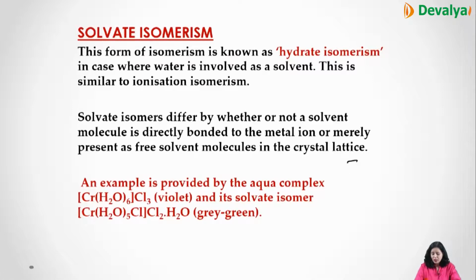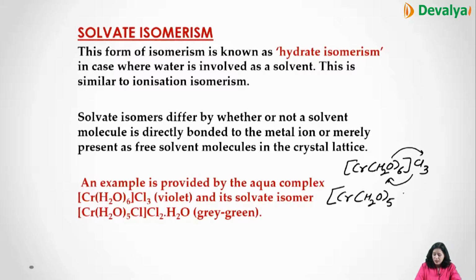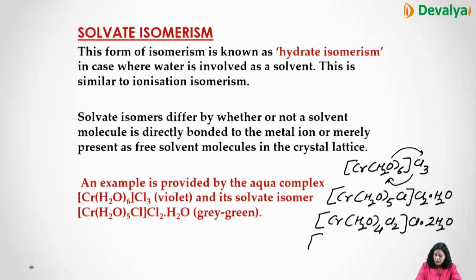So what we are doing here, like suppose you have [Cr(H2O)6]Cl3 here. So what we'll do, we'll put one water outside, one Cl inside the coordination sphere. Now in this case, [Cr(H2O)5Cl]Cl2·H2O, one Cl inside, Cl2 and dot water. [Cr(H2O)4Cl2]Cl·2H2O, Cl2 inside, Cl dot 2 water. [Cr(H2O)3Cl3]·3H2O, and here is 3 water. Right, so these are the various isomers of the same compound.